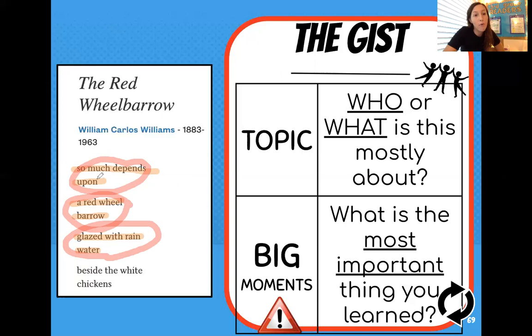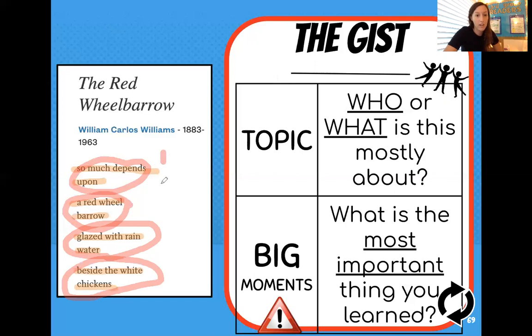Stanza 1 has 2 orange lines, stanza 2 has 2 orange lines, stanza 3 has 2 orange lines, and for our last stanza, we have beside the white chicken is the first line. I'm sorry, beside the white is the first line, and chickens is the second line. And those 2 lines, beside the white chickens, make our last stanza, stanza 4.